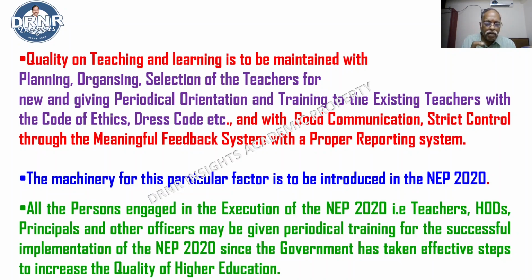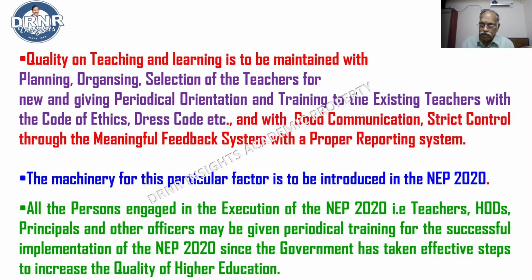The machinery for the particular factor, whatever factor I have told you, quality education and learning, academic audit, is to be introduced in the National Education Policy 2020. Now, all the persons engaged in the execution of the National Education Policy 2020, who are the execution authorities?